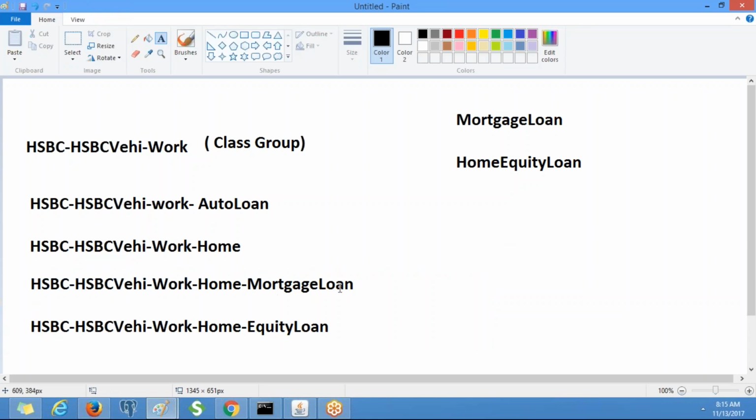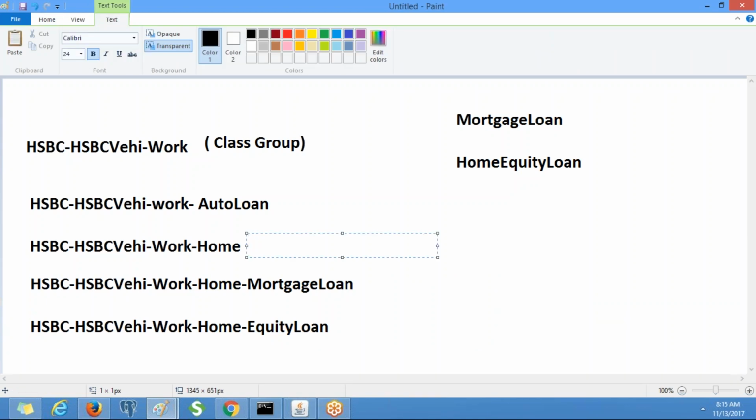Now mortgage loan and equity loan are the child classes of the home class. If we put something under the home class, this can be reused by mortgage loan and equity loan. You put common things here. If we put something here, this can be used by mortgage loan and equity loan. But these are not child classes of this one.